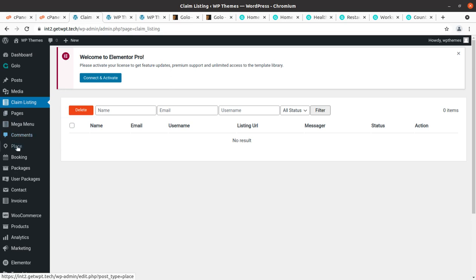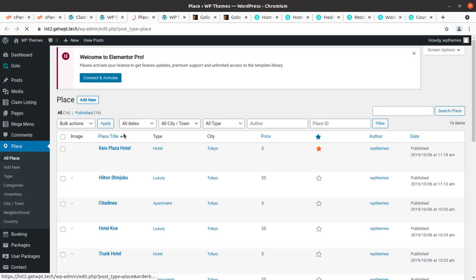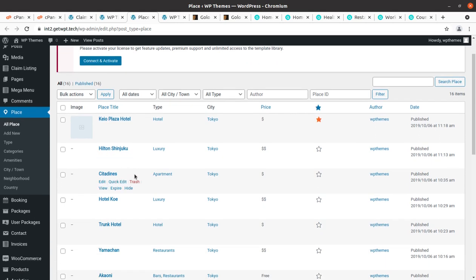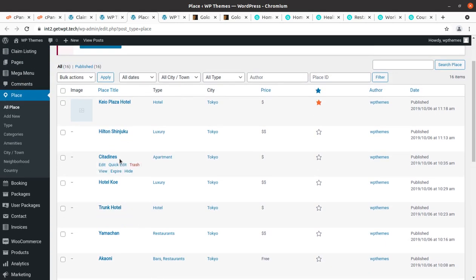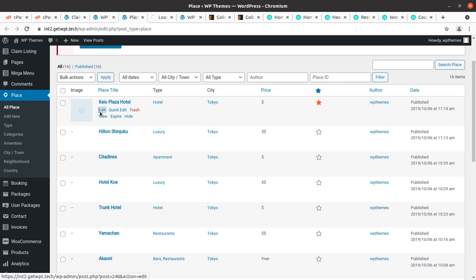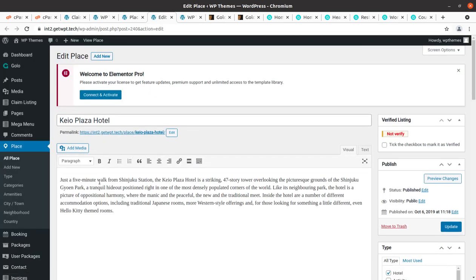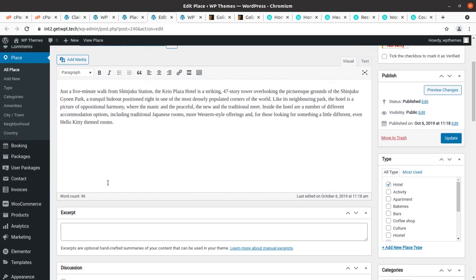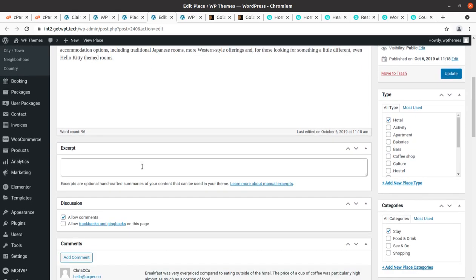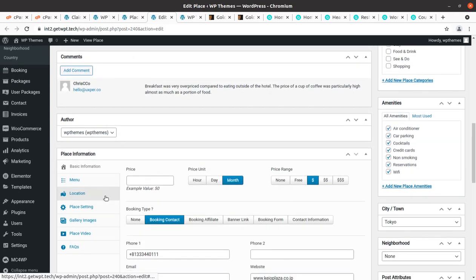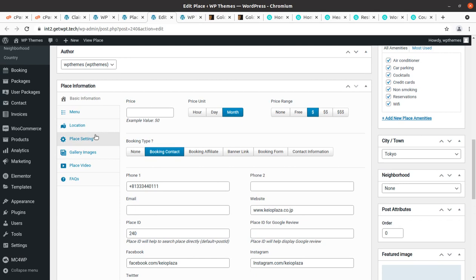Mega menu is here. Comments, and places. Let's check the places. This is the important screen because places are the main things to be handled in the directory listing. I will show you one place and what fields are here. This is a hotel listing basically, and we can add the values and data here.